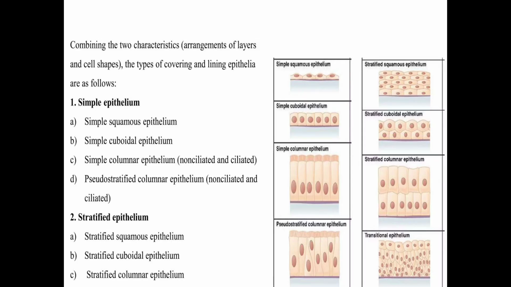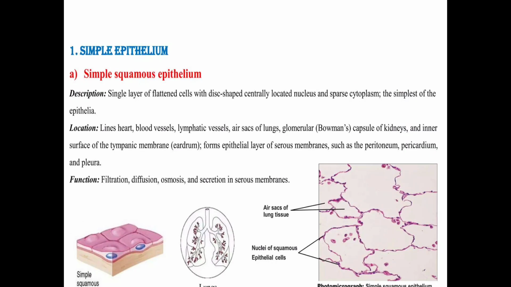If the top layer has cube-like cells, that is called stratified cuboidal. If the top layer of the stratified epithelium has a columnar structure, this is called stratified columnar epithelium. So the name is decided by the top layer of the cells. If squamous, we say squamous; if cuboidal, we say cuboidal; or if columnar, then we say it is stratified columnar epithelium.